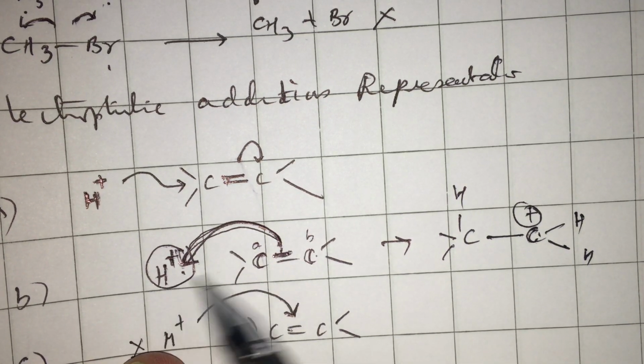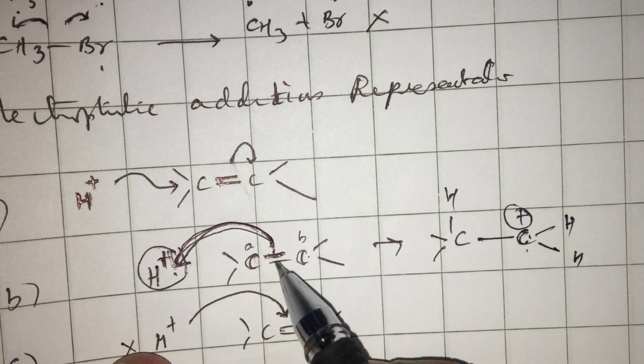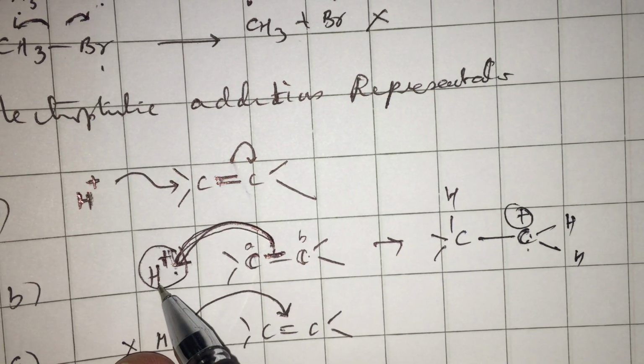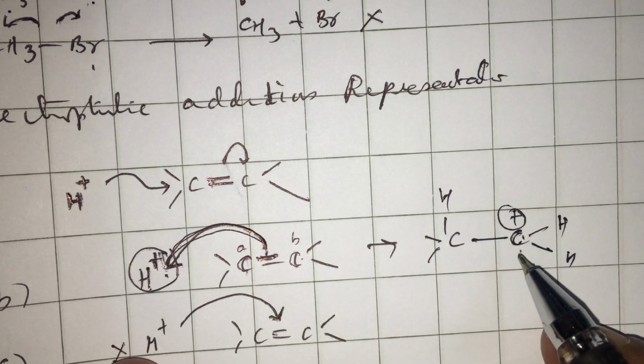If A combines with H through the pi bond, the B carbon gets a plus charge. If the B carbon takes away the pi electron and binds with H plus, the A carbon gets a plus charge. So one will get a plus charge inevitably.